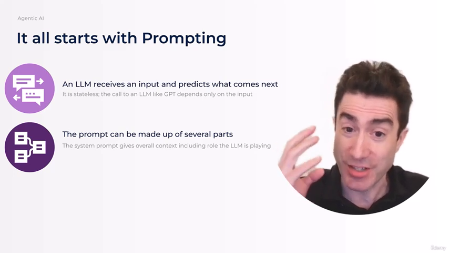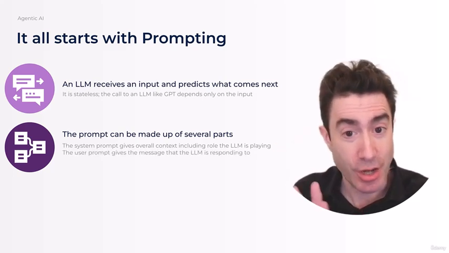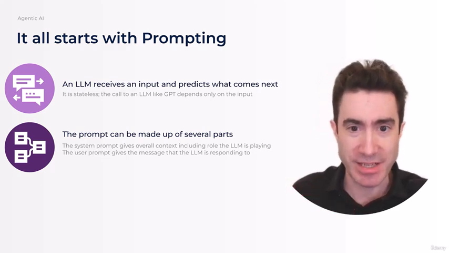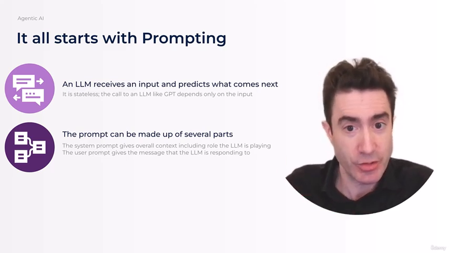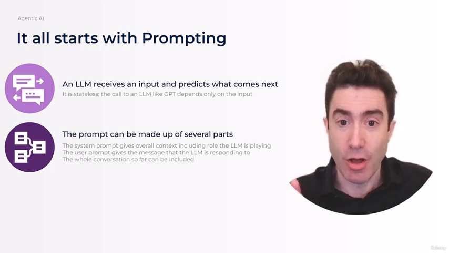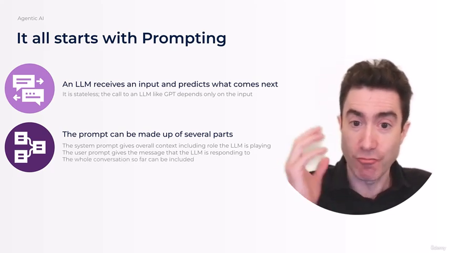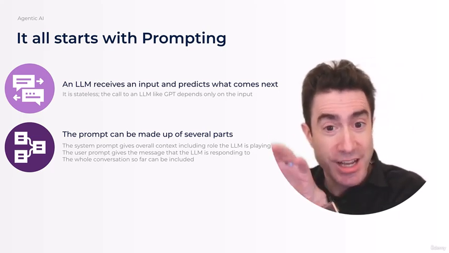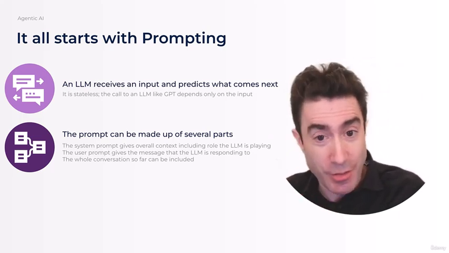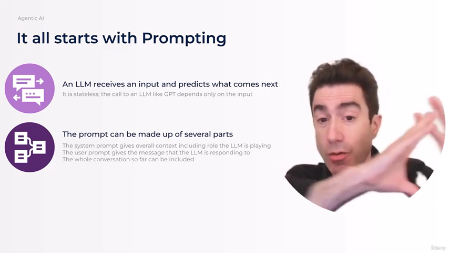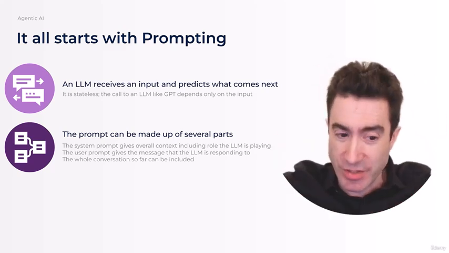That's in the part that's called the system prompt. And then often after that comes a user prompt, and that is the specific message which the LLM should respond to in the content it generates. And you can also have in there the whole conversation so far: the original user prompt that was like, "hi there," the LLM's response to that, the next user prompt, another response, and finally the user prompt that it's now responding to. All of that can go in this one input sequence.